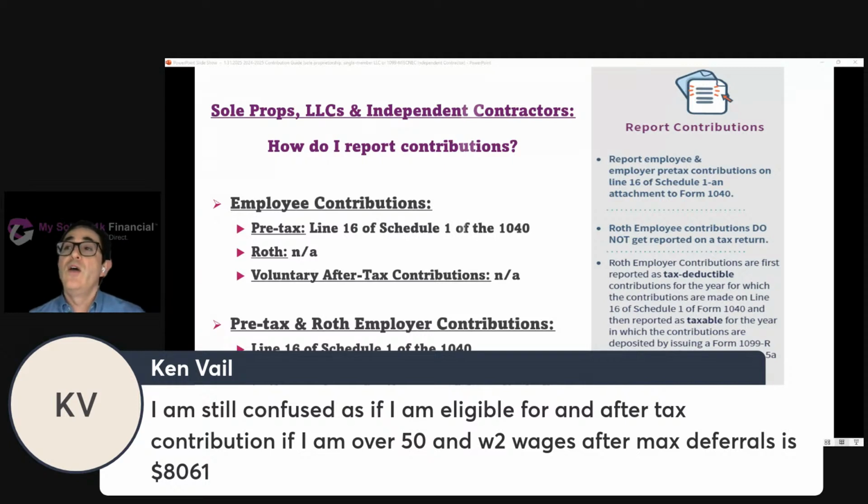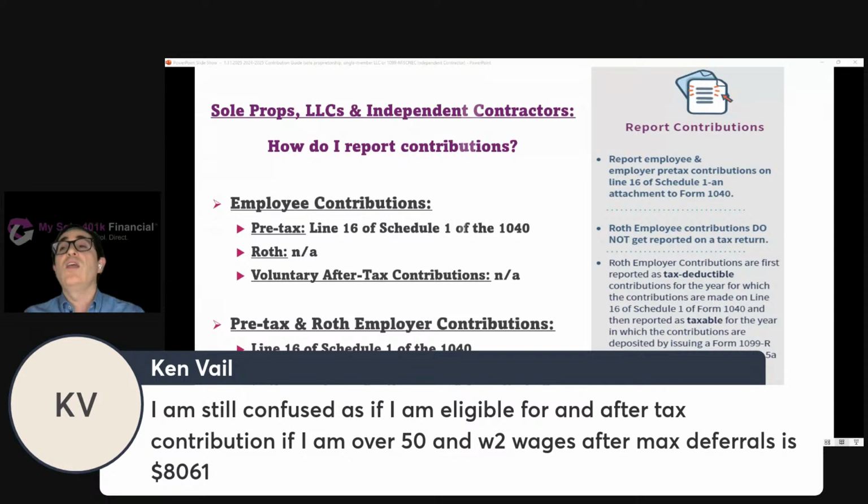The individual would have made $23,000 as an employee, $7,500 as a catch-up, for a total of $30,500. Now let's assume they've got another $8,000 in wages, so now they have $40,500 in W-2 wages from their business taxed as an S Corp.